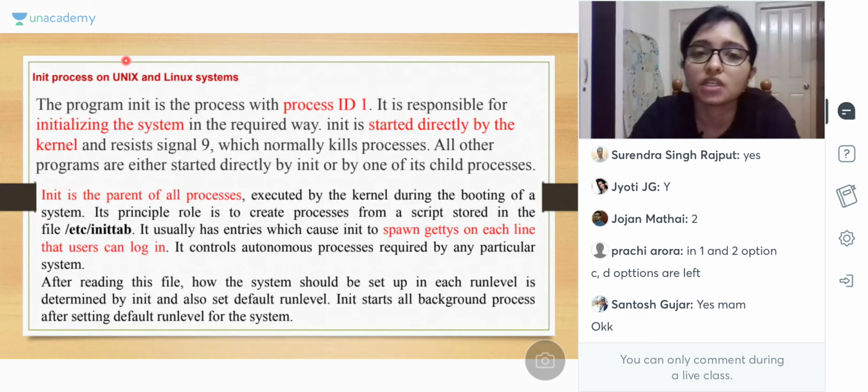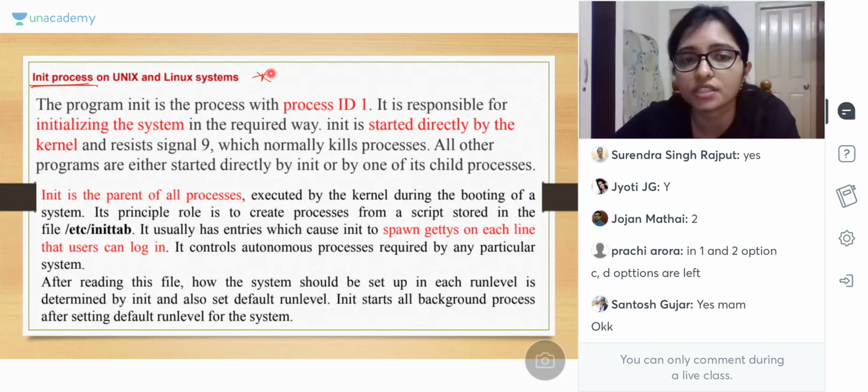Now there is the concept of init. What is the init process? This is a very important concept of Linux and Unix. The init process has process ID 1. Init comes from the word initial. Init process means process ID 1, and it is responsible for initializing the system.